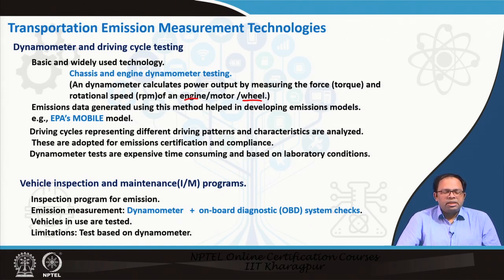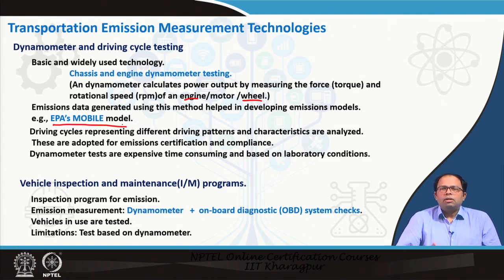So this kind of testing happens in the laboratory where the vehicle is accelerated, decelerated, or moved in a steady state. That means we run the engine at a steady state and we measure what kind of emission it is giving, right? So what kind of emission it is resulting in, and this kind of test was done to determine EPA's MOBILE model.